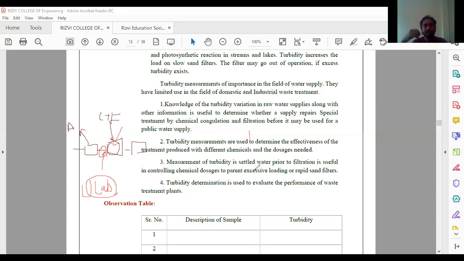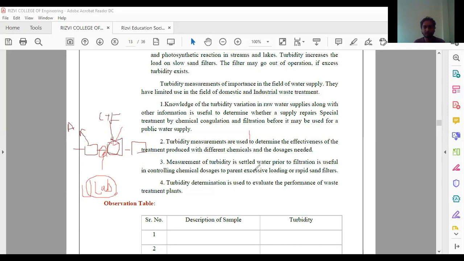But if the sediments are of a larger size, then ultimately the rapid sand filter is going to get clogged. Because of the clogging, we have to wash the rapid sand filter more frequently, which ultimately reduces the efficiency of the whole treatment unit.